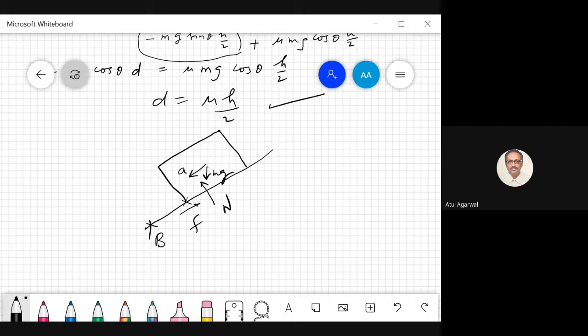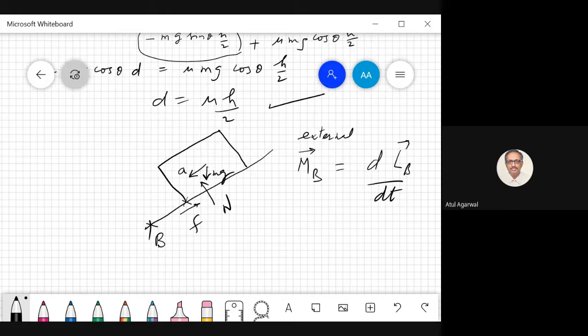So this is some point B. One thing is clear: MB, the moment of the forces about point B, is equal to, instead of writing IB alpha, let's call it dLB by dt, the rate of change of angular momentum of the body about point B. The moment of the forces about point B; these are external forces.